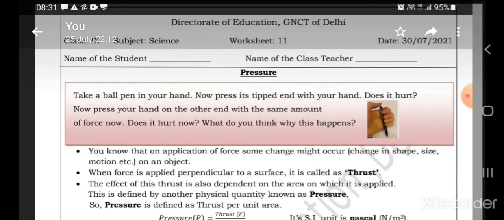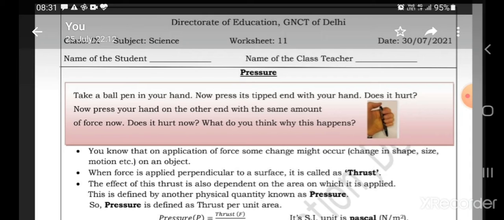But before that, we will recall what is force and what changes it brings. First, force means any push or pull applied on an object, right? And because of this force, there may be a change in shape, size or motion of an object.